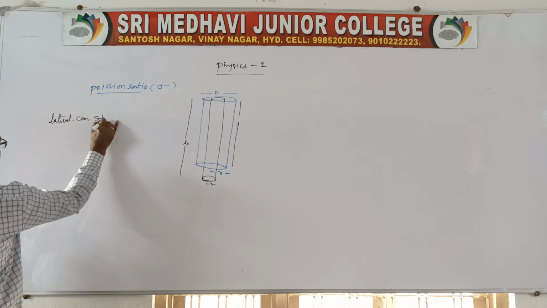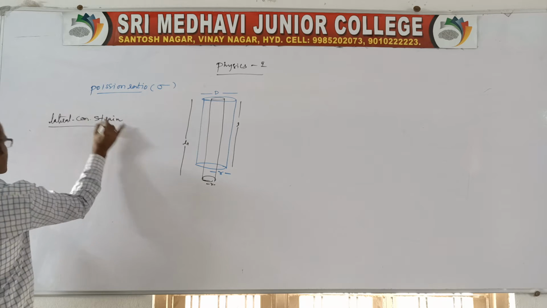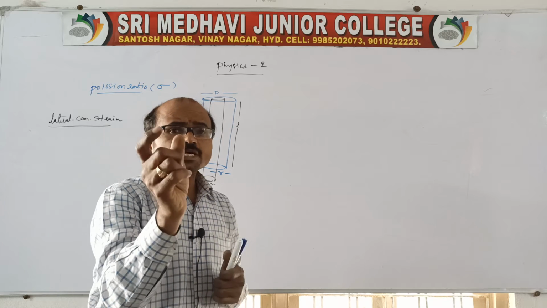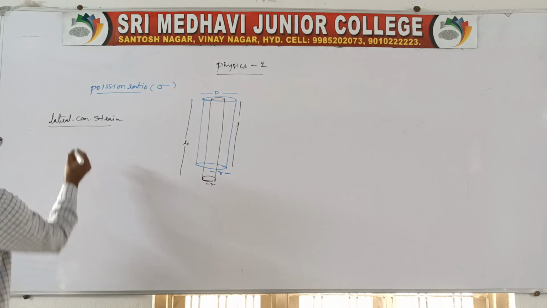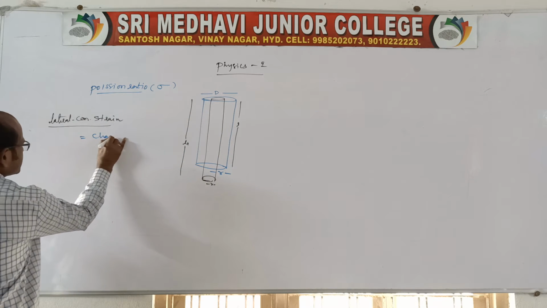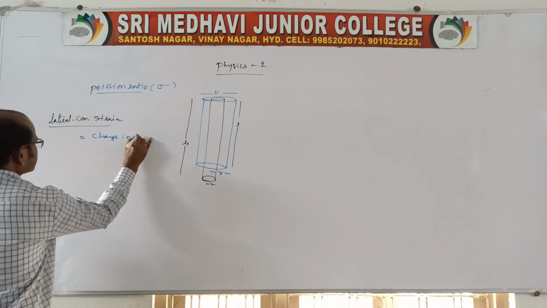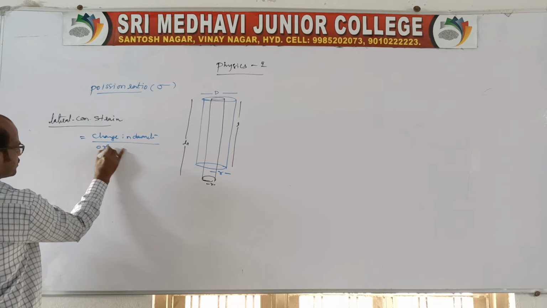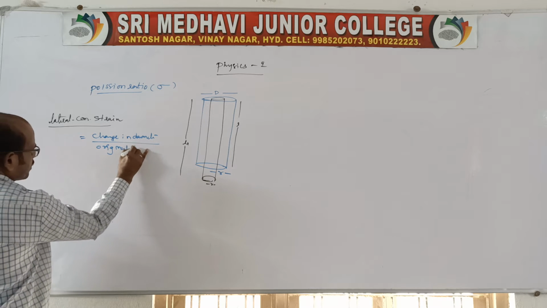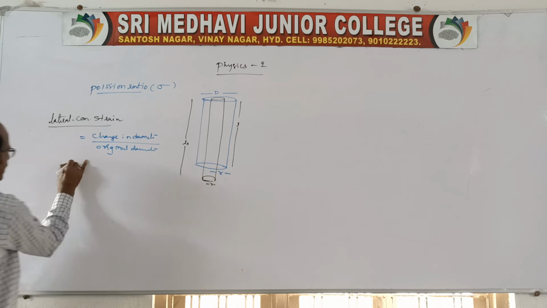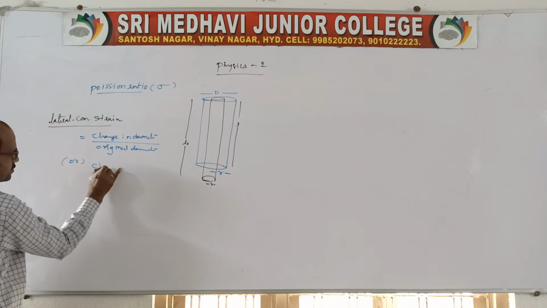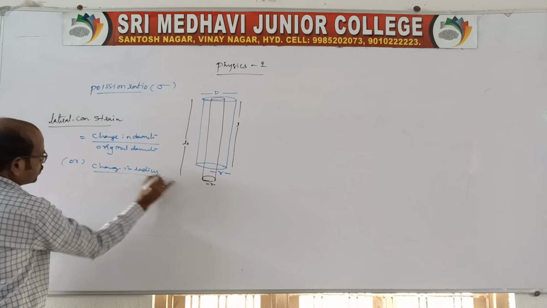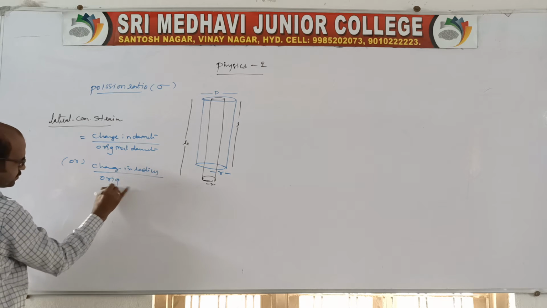Lateral contraction strain is also a strain, but it is related to the change in diameter. You write it as the change in diameter to the original diameter, or we can also write the change in radius to the original radius.